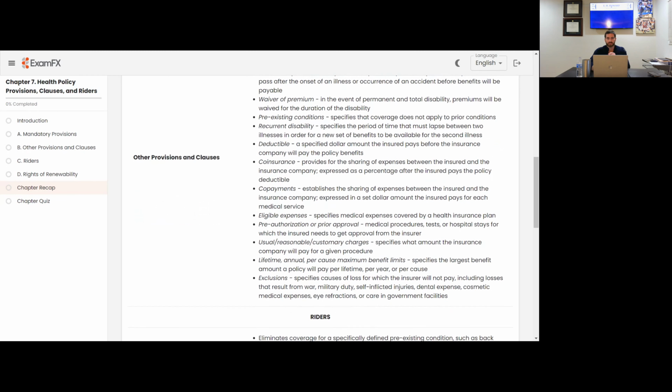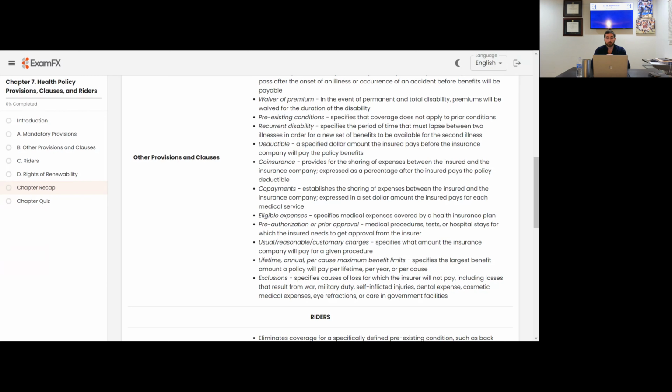Eligible expenses specifies medical expenses covered by a health insurance plan. Obviously, they're going to say, hey, these are the expenses that are eligible for insurance through your plan. They're going to have a very long and detailed list of what they're able and willing and eligible to pay for those expenses.